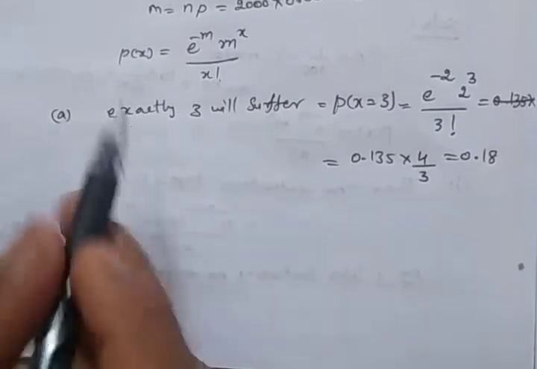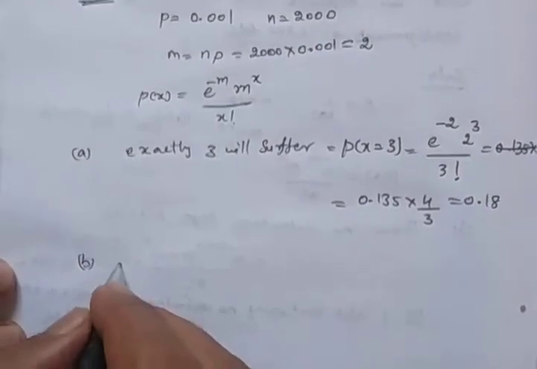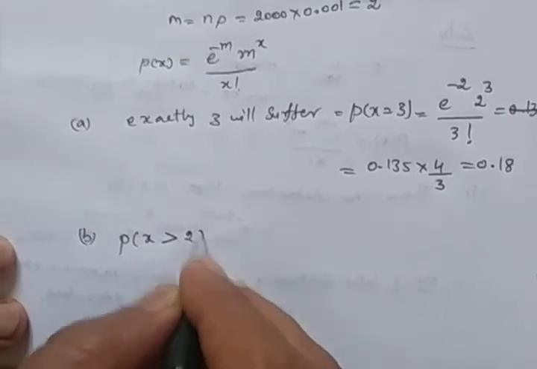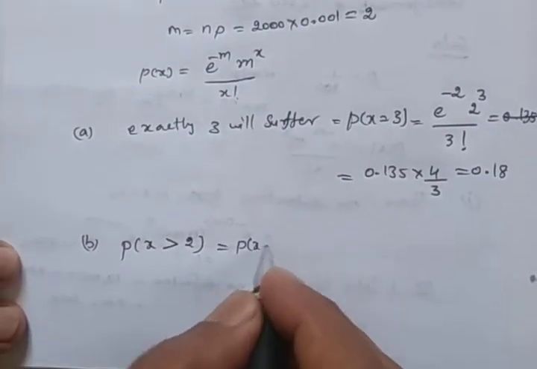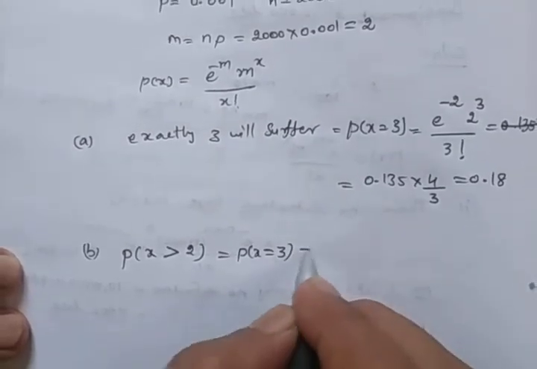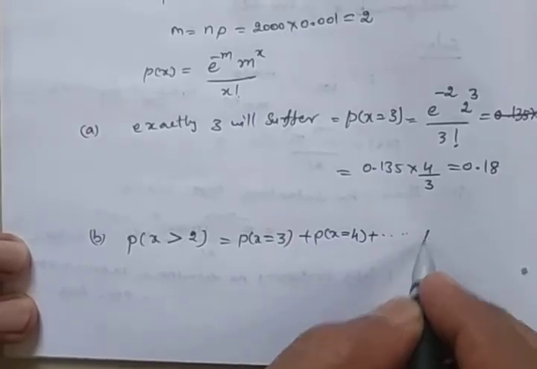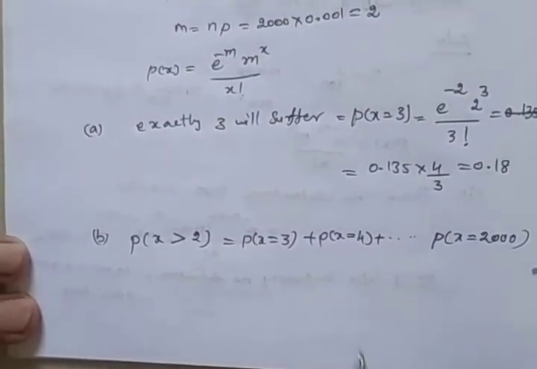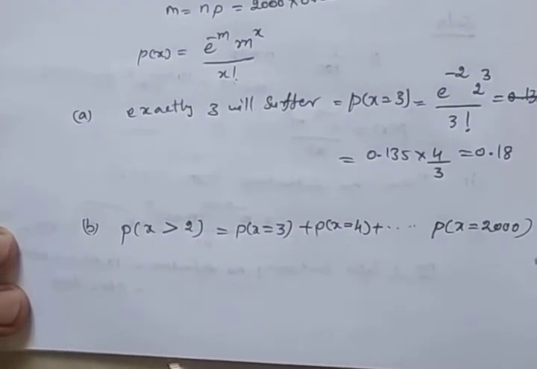B is more than 2 individuals are suffering from the bad reaction. So here more than, we can write it as x is greater than 2. So x is greater than 2 is what? P of, it starts with 3, ends with n. What is n? N is 2000. So from x equal to 3 to 2000, finding is a lengthy process.